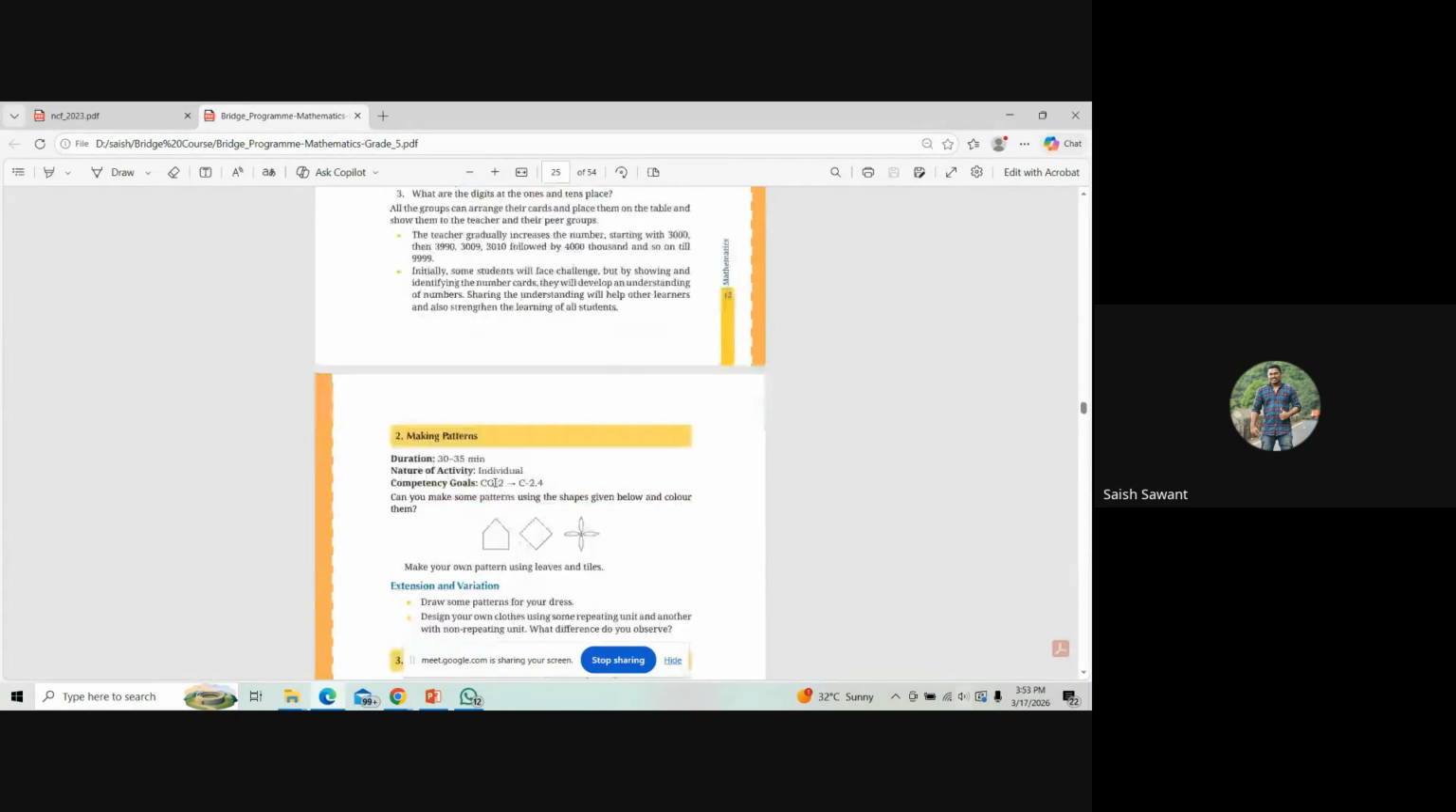So what are the digits at ones place and tens place? That is the final question, and that is also very easy to answer. Ones place is 0 and tens place is 3. So this activity you can take up, and slowly you can increase the number size. This is a very easy activity.